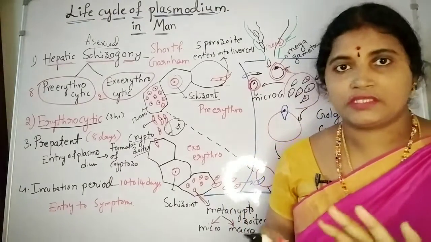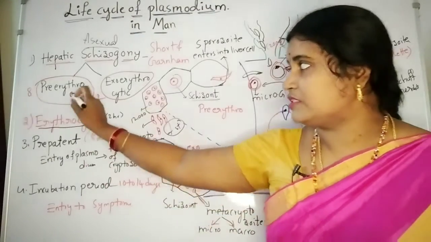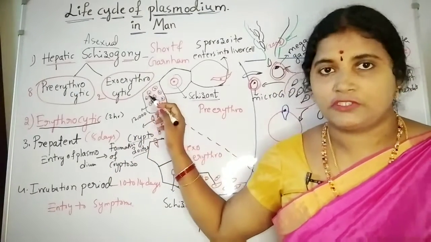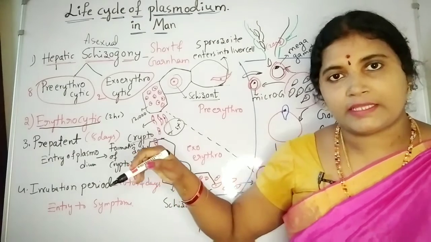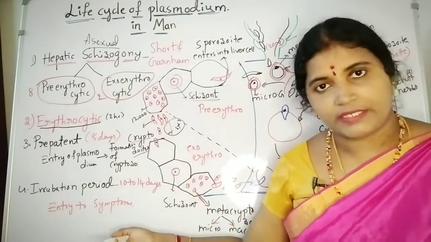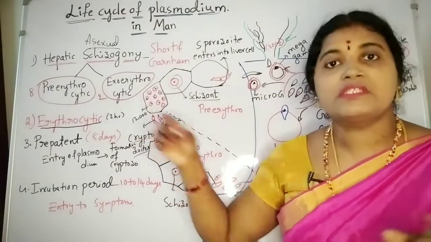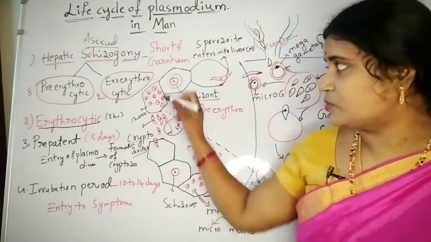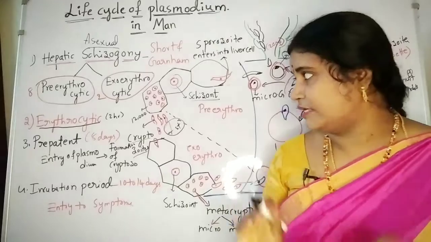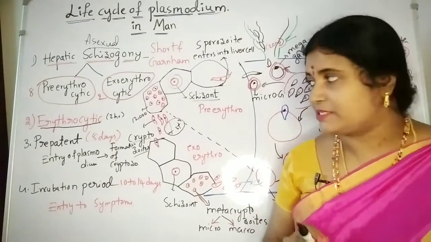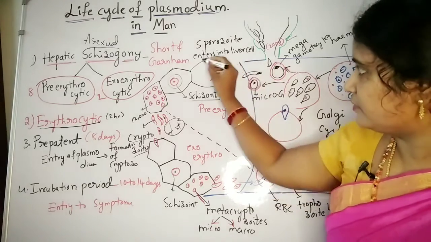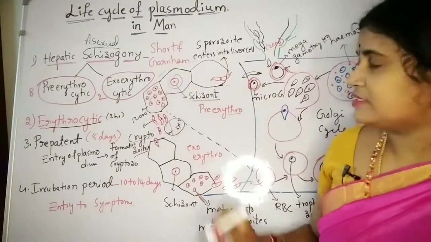In the hepatic schizogony there are again two stages, pre-erythrocytic stage and exoerythrocytic stage. Exoerythrocytic means it takes place outside the blood cell, outside the RBC. That's why it is known as exoerythrocytic cycle. Now the first one is the pre-erythrocytic cycle, and these are the stages.